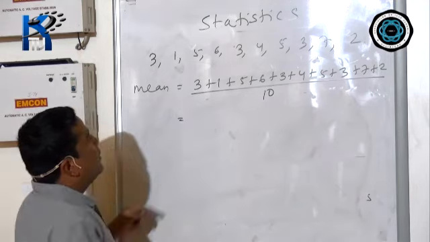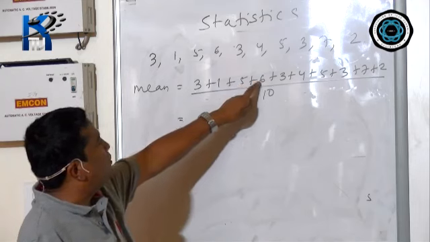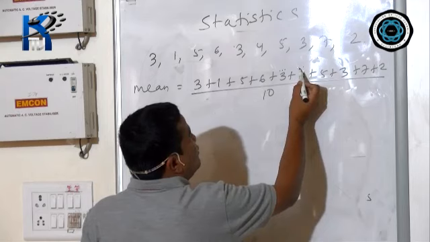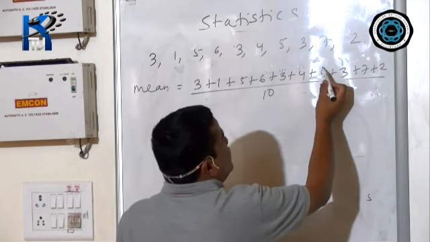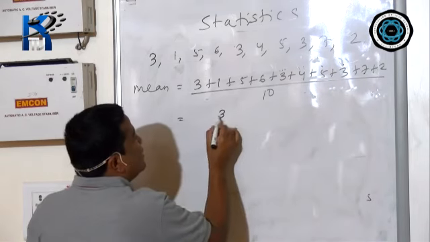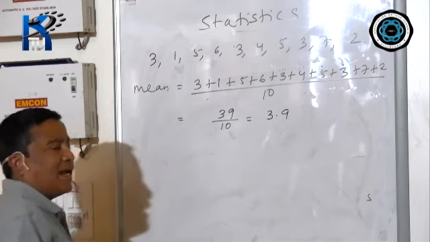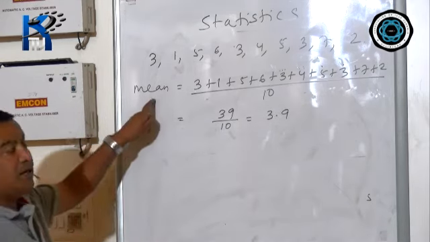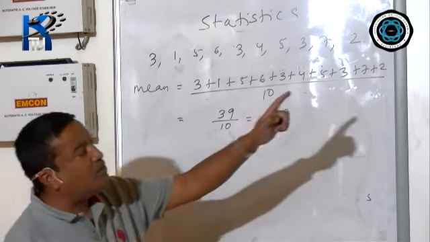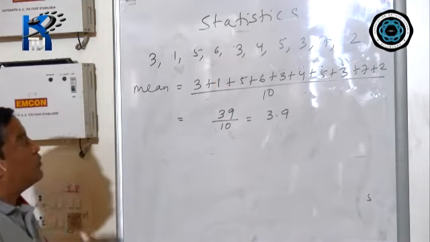Now add it. 3 plus 1 is 4, 4 plus 5 is 9, plus 6 is 15, 16, 17, 18, 19, 20, 21, 22, 22 plus 5 is 27, 27 plus 3 is 30, 37, plus 2 is 39, divided by 10, which comes to 3.9. This is the answer for mean. Now the next question is median, and I have told you for median you have to arrange the numbers in ascending order, that means small to big.